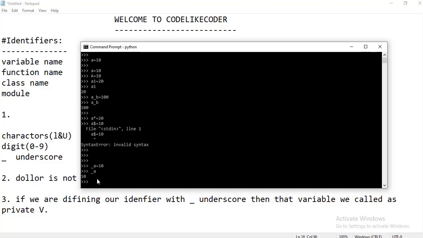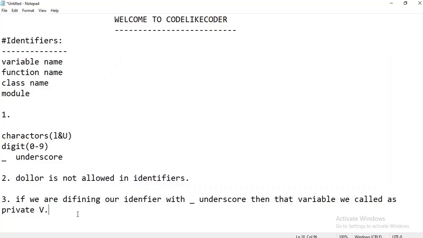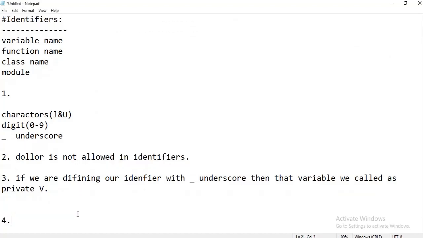The concept of private variable we will get to know in upcoming videos. So the next point we are going to learn about is variable names starting with a digit, which is not allowed.